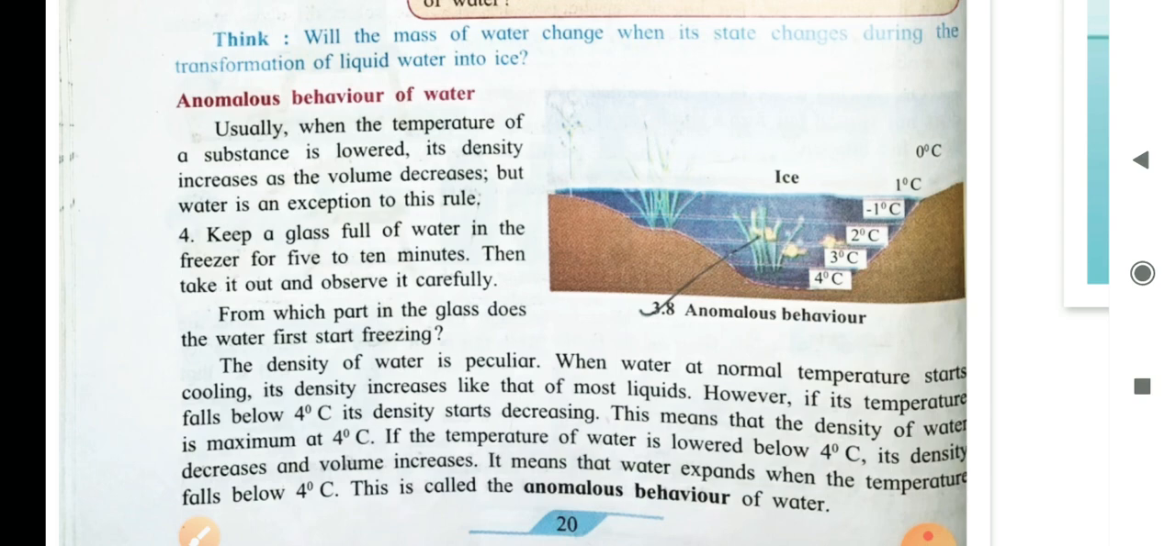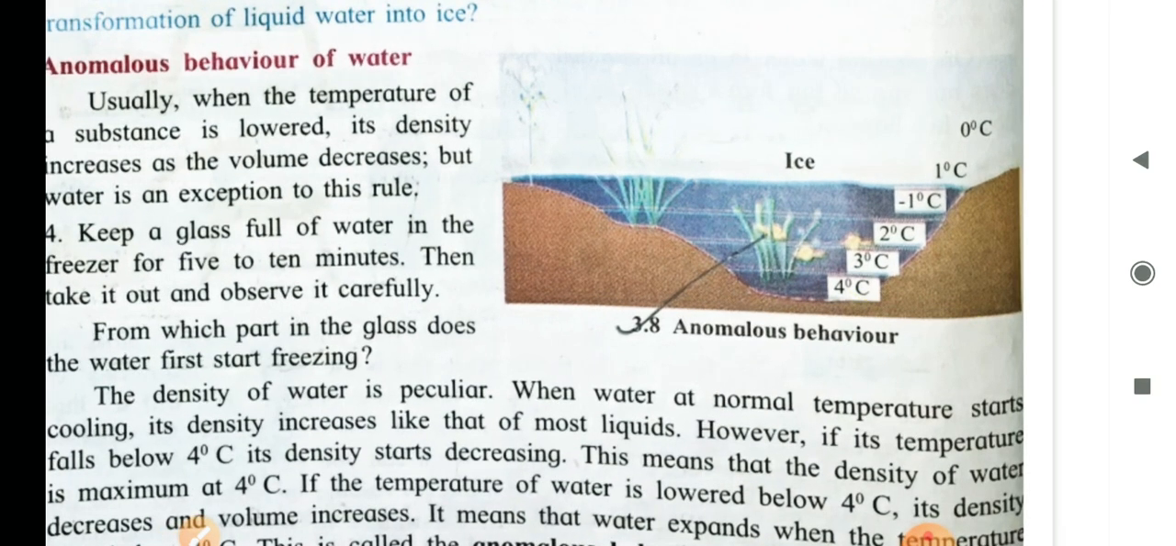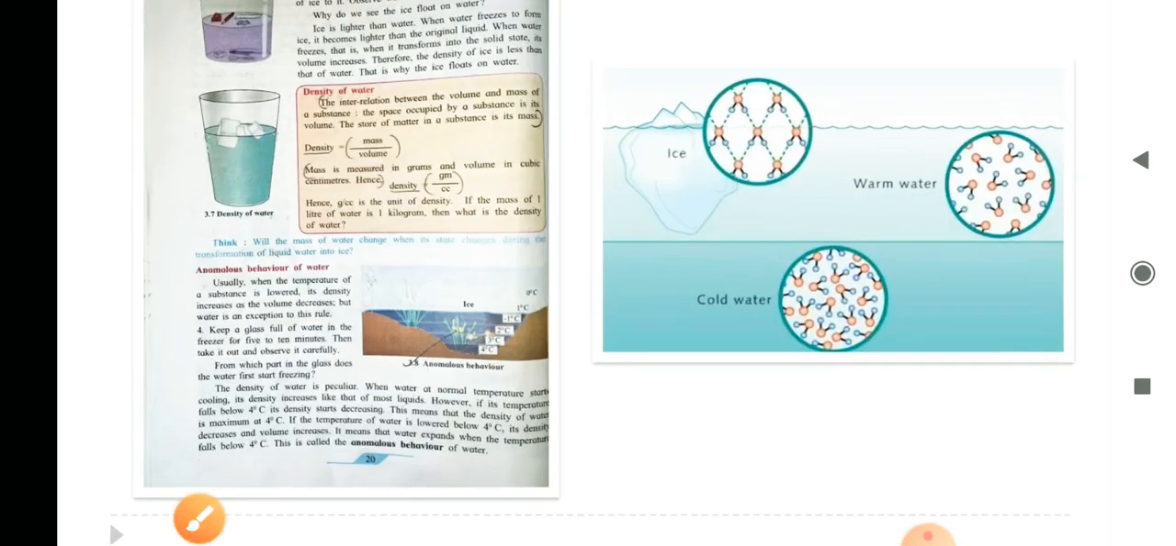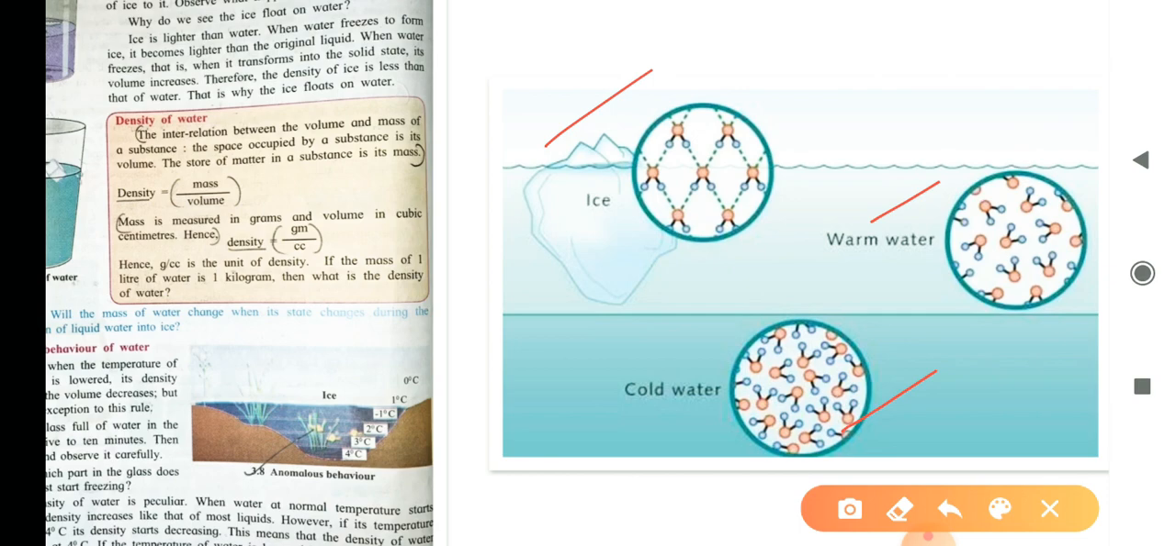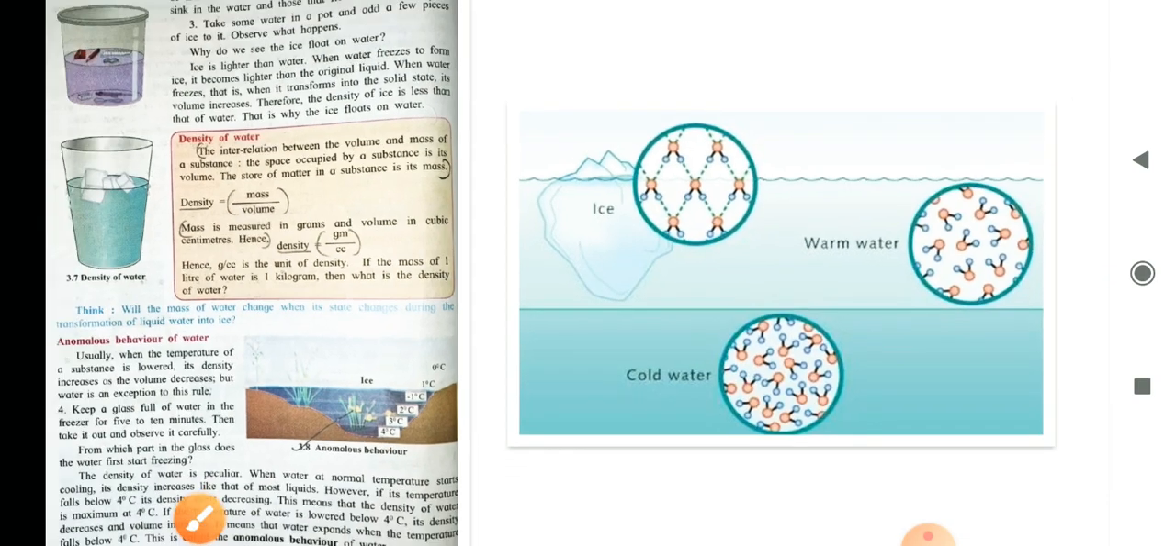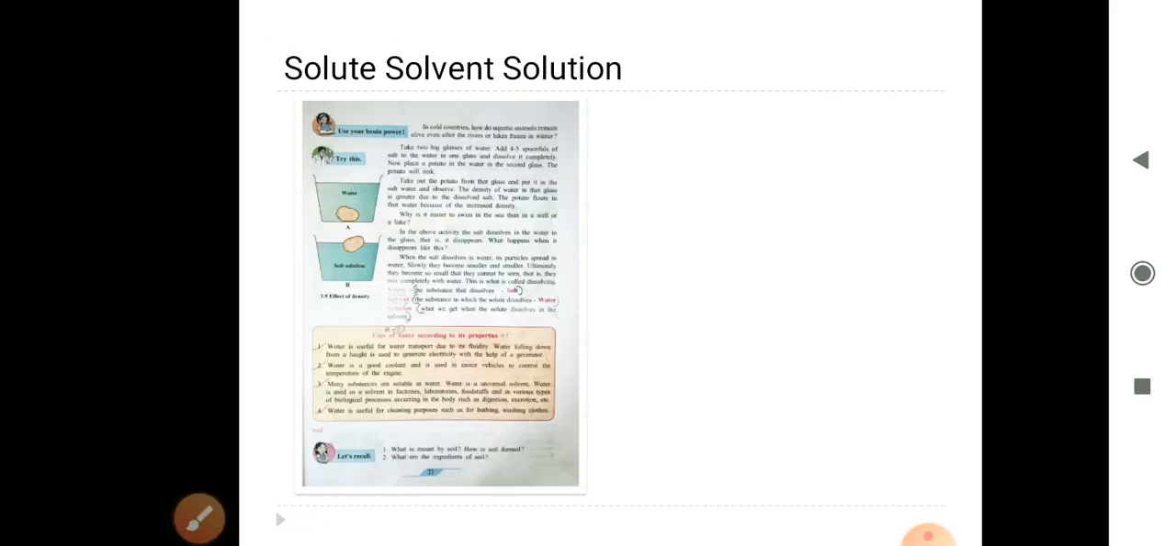Now you can look at this picture here. See here it is 4 degrees, 3 degrees, 2 degrees, -1, 0, and here there is ice formed. So there is ice at the top. So this is anomalous behavior of water. Now here in the slide you can also see how in cold water the molecules are a little bit closer. In warm water, they are a bit far, and ice has a definite shape because it is a solid. Now let's continue on the next page.